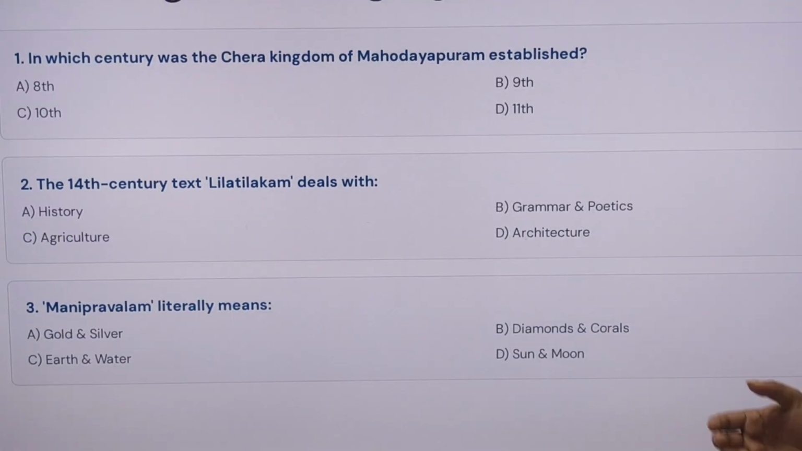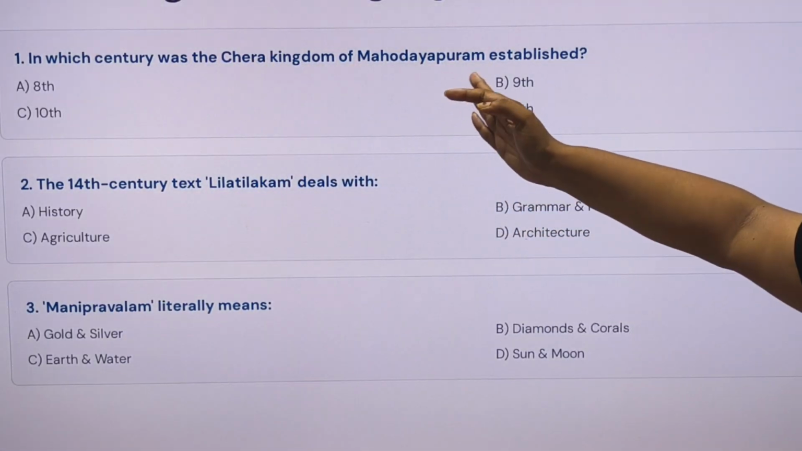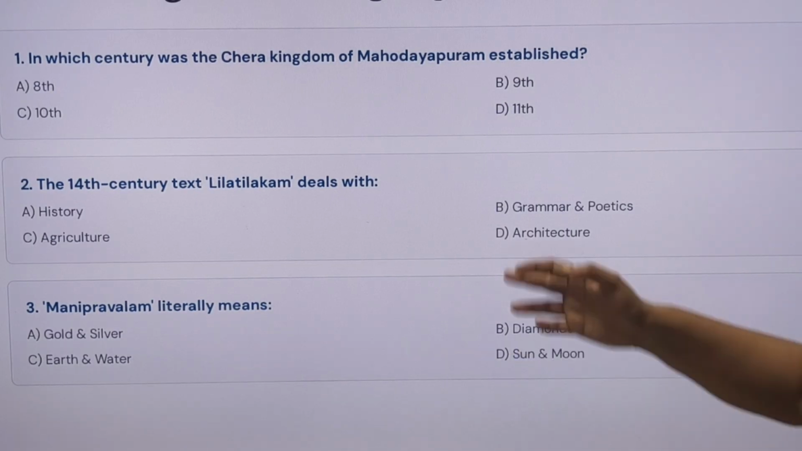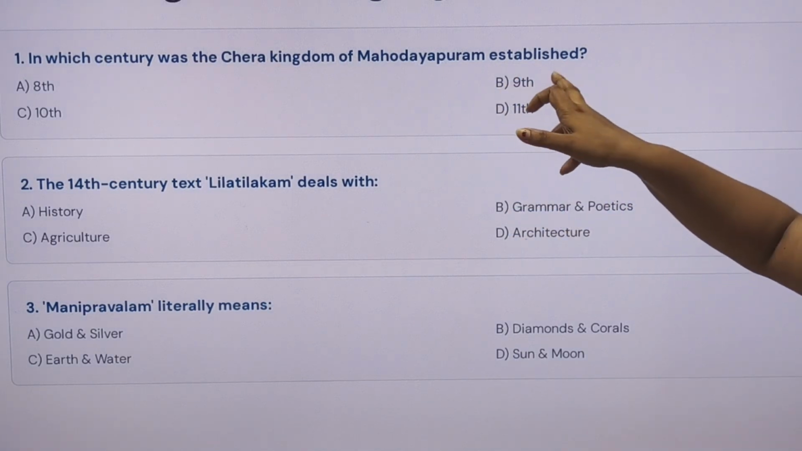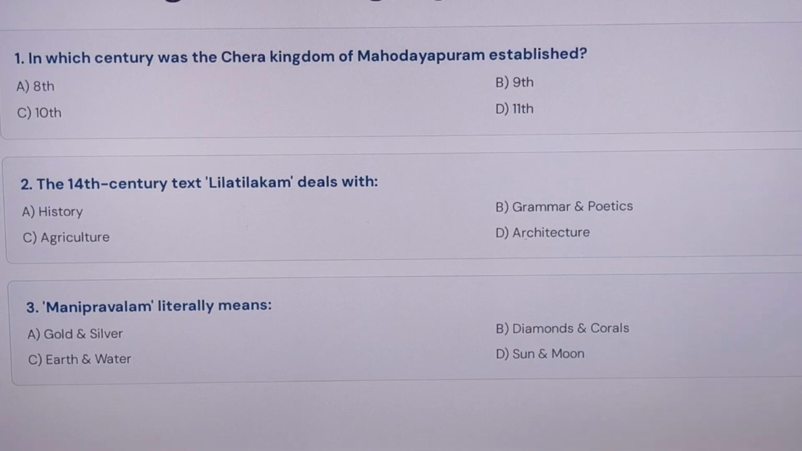So, in the first case, in which century was the Chera kingdom Mahadevapura established? The Chera kingdom was developed in the Kerala part, and Malayalam is a part of their language. Sanskrit is also there, and the answer is 9th century. Chera kingdom Mahadevapura was established in the 9th century.